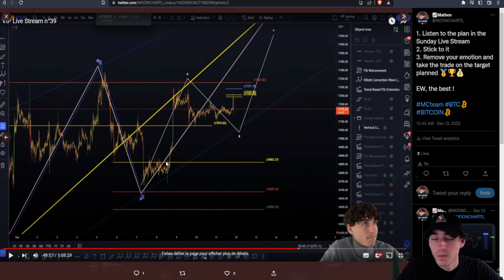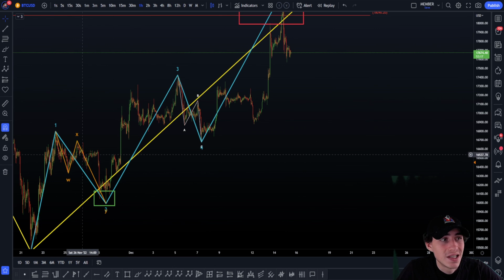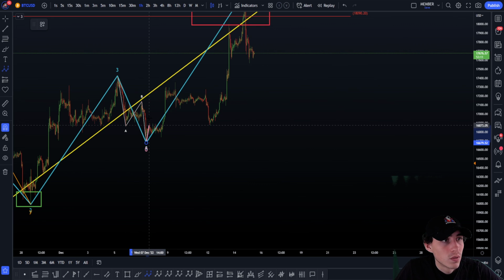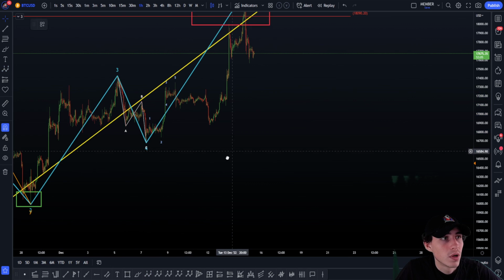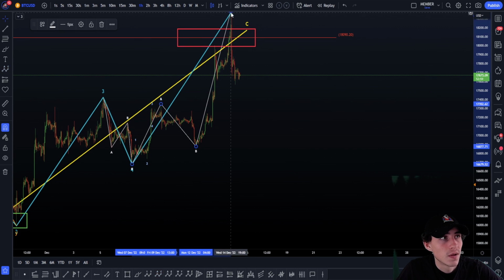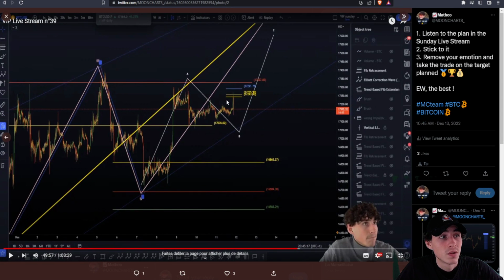Clearly, this small wave will confirm it, but here, as you can see, we got a 1, 2, 3, 4, 5 to the upside. That's why we placed this ABC in the live stream. So I'm just going to place this for you. We have a wave 1 right here, 2, 3, 4, and then we'll have the wave 5 right there. Once you have a 5 like this, what you look for is an A, boom, B, and C. That's why I was looking for this ABC here in the Sunday update live stream.